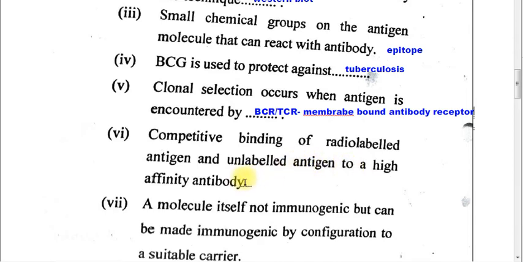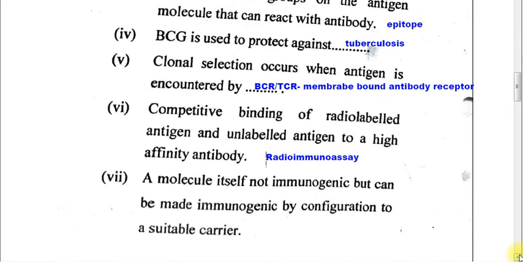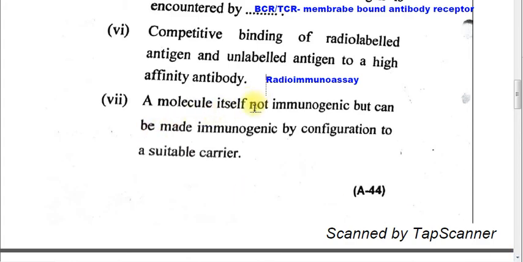This process, in which the radio-labeled and unlabeled antigen compete for binding to a high affinity antibody, is a diagnostic test based on the principle of radioimmunoassay. Part 7. A molecule itself not immunogenic but can be made immunogenic by conjugation to a suitable carrier. The term is haptens.